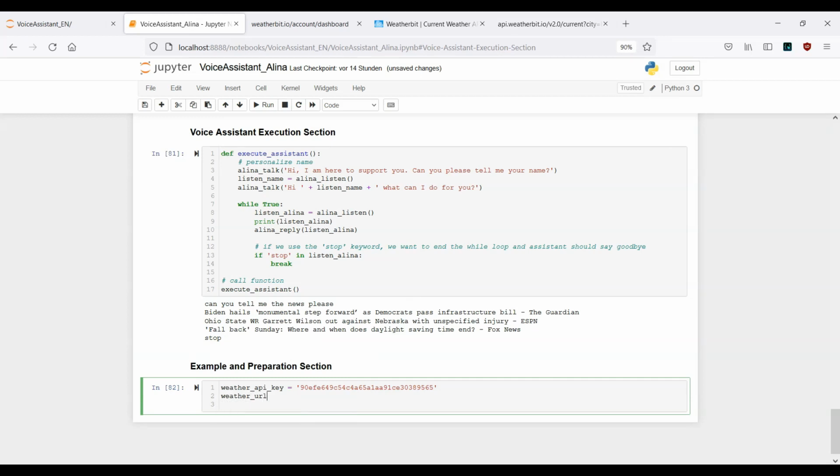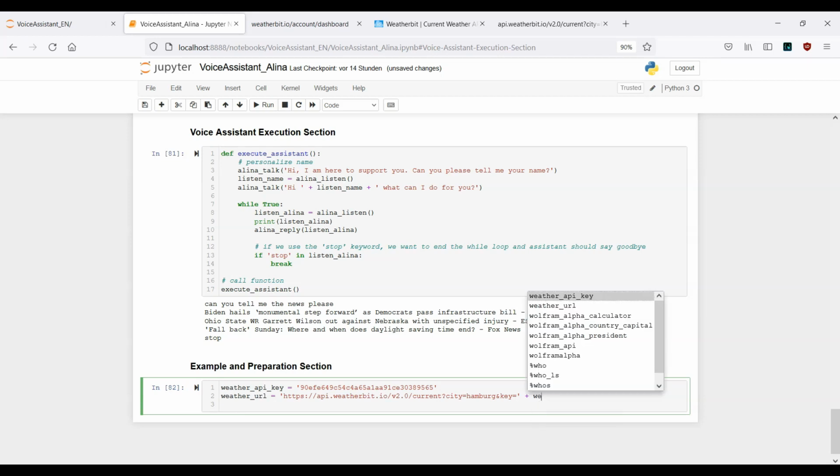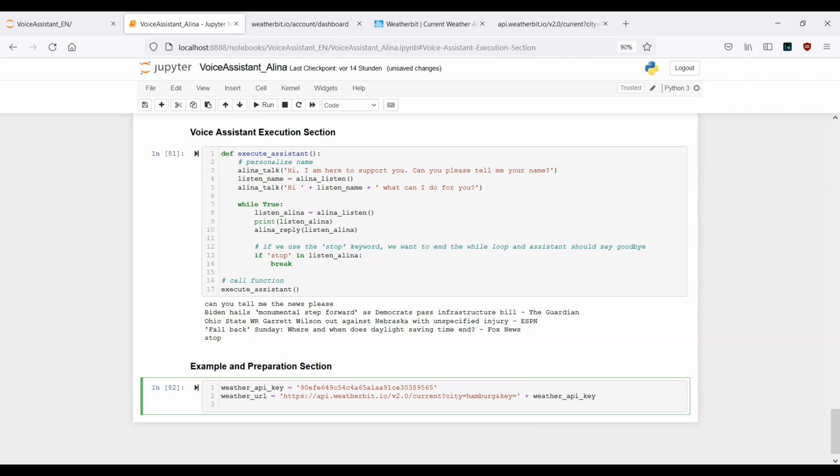So let's provide one new variable, weather URL. Paste it here, and then let's concatenate the weather API key. So this is how this should look. That's it.